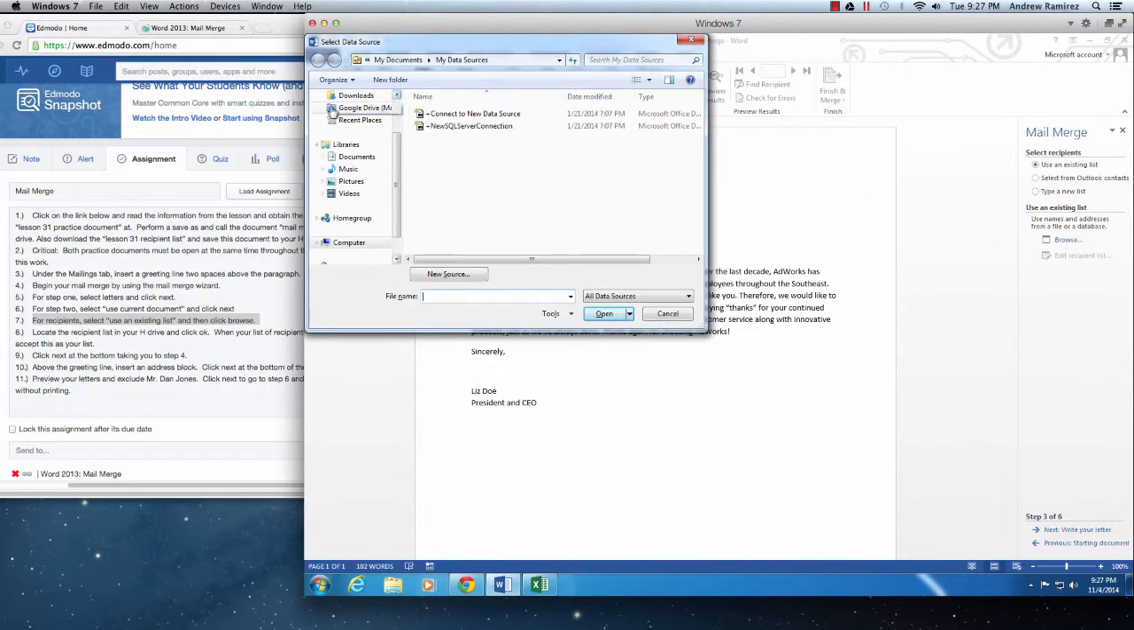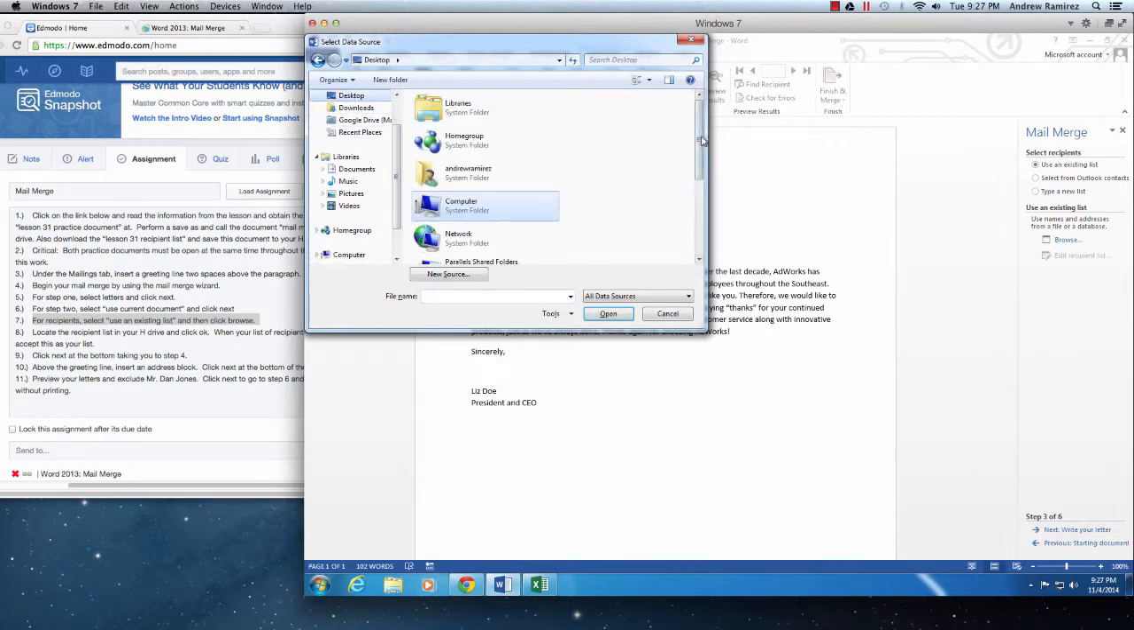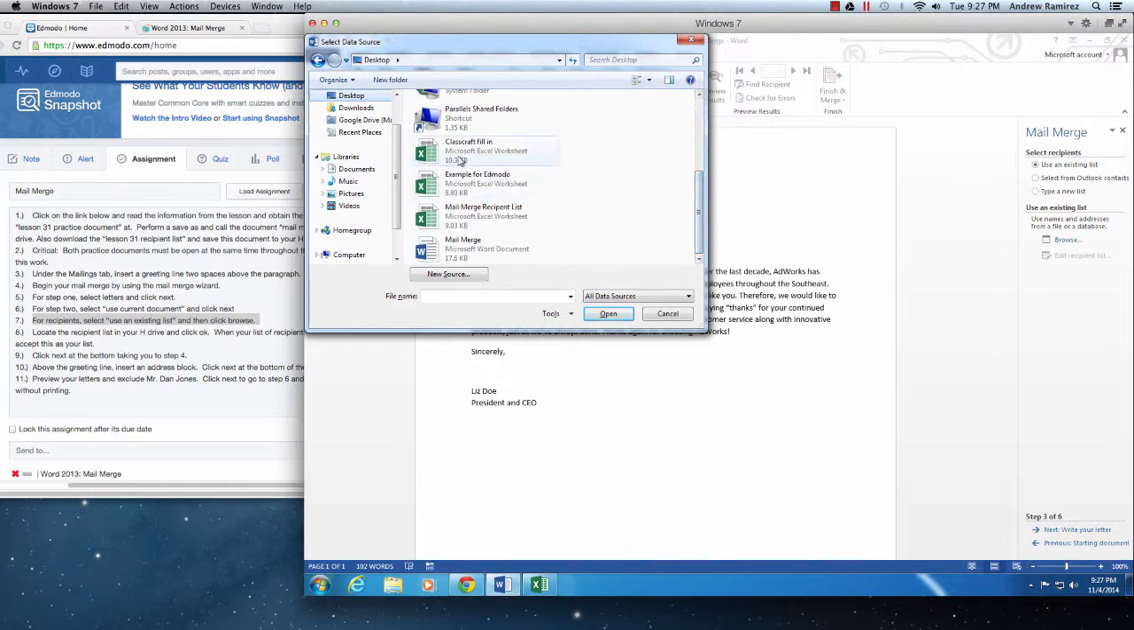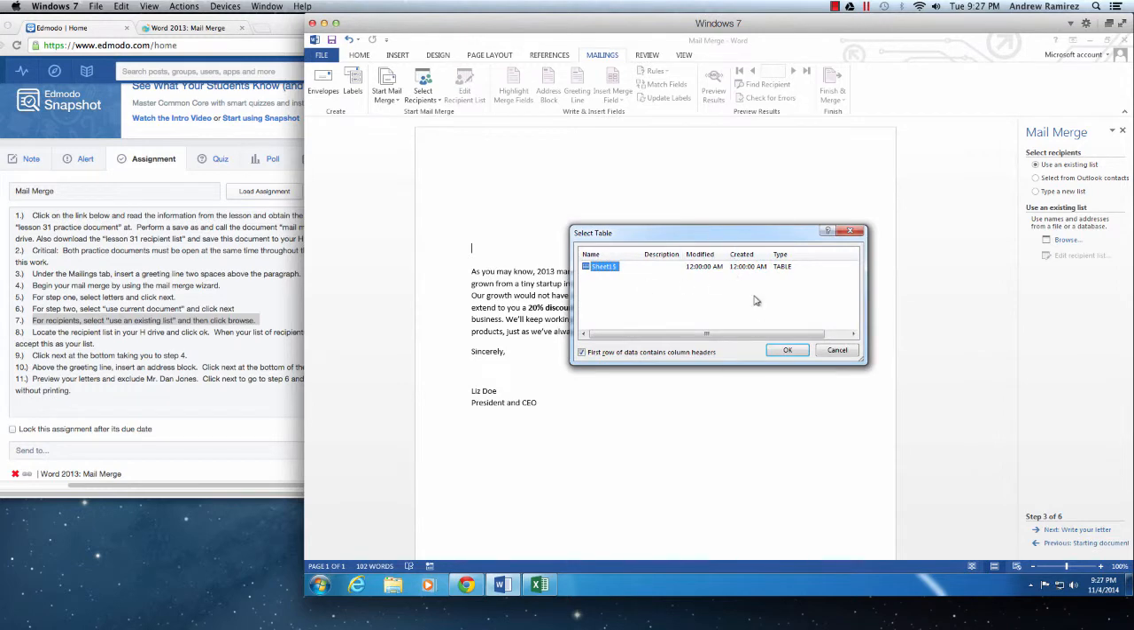We're always going to click on browse because it's going to be like this on the test. Then what you're going to do is go to your student folder. I'm going to my desktop. You're going to click on the mail merge recipient list and click open. This is going to pop up for you.